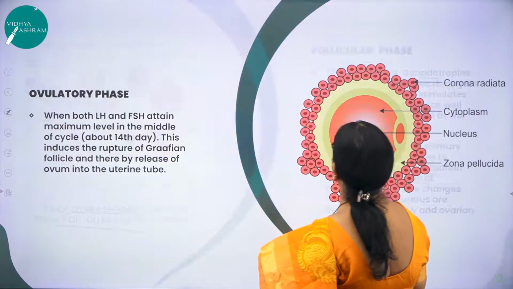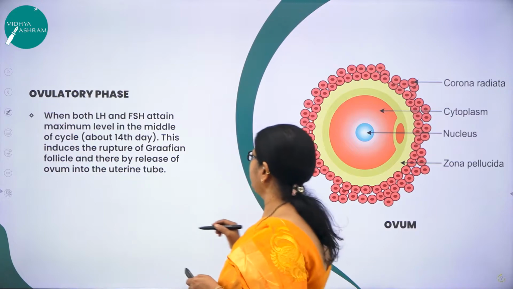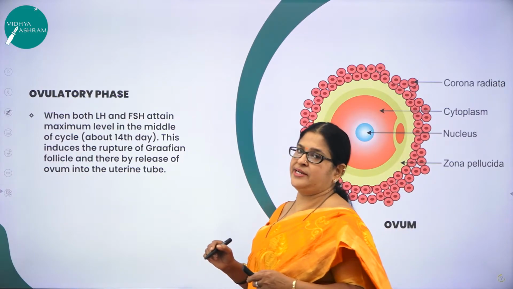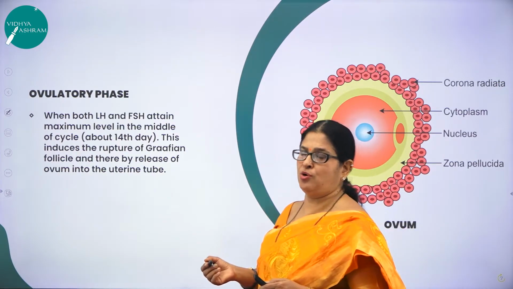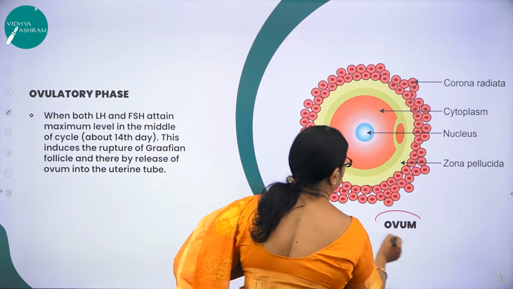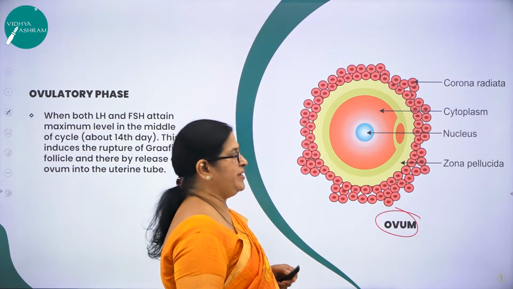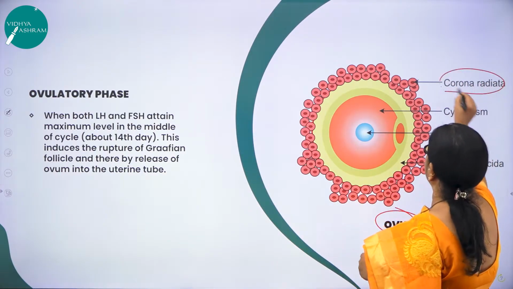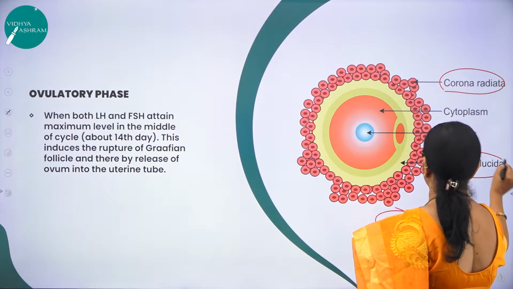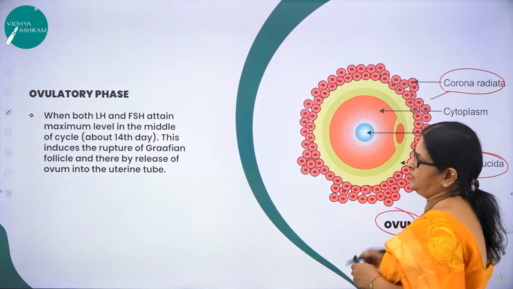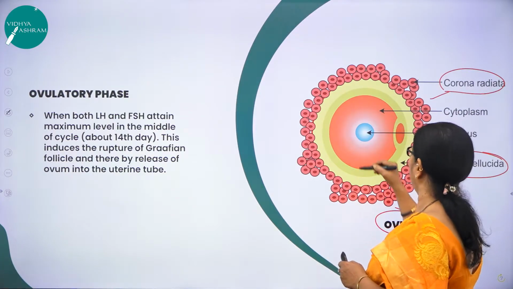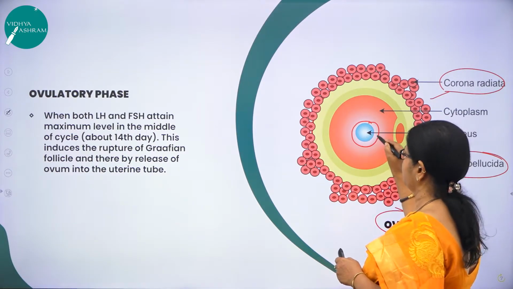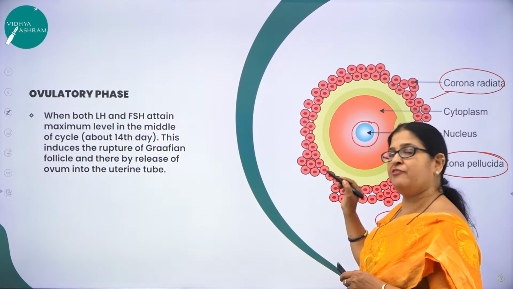Moving on to the third one, that is the ovulatory phase. A very, very important event or significant phase of the menstrual cycle. As I said, it is also called ovulation, or the ovulatory phase. Here you can see the structure of the ovum. The ovum is covered by many membranes, which you don't see in the case of sperms, called the corona radiata and zona pellucida. Zona pellucida and corona radiata are the very important membranes of the ovum. Here you can see the nucleus, the female nuclei, where the male nuclei will come and fuse with the female nuclei, resulting in the process of fertilization.